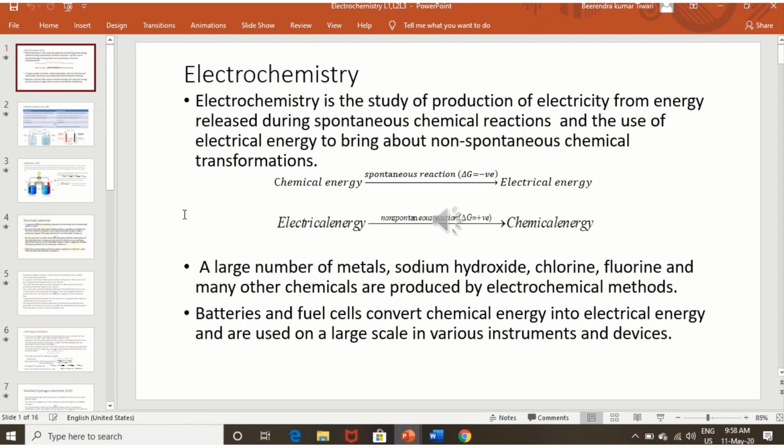Simply, we can say chemical energy is converted into electrical energy by a spontaneous process, and electrical energy is converted into chemical energy in a non-spontaneous way.